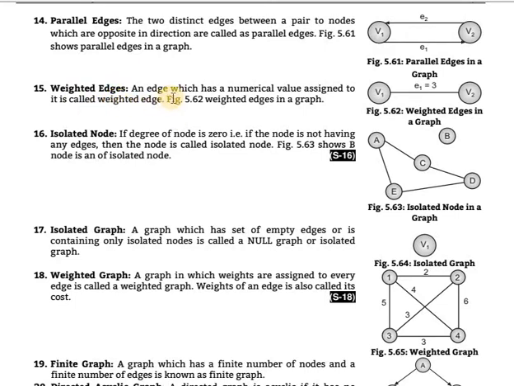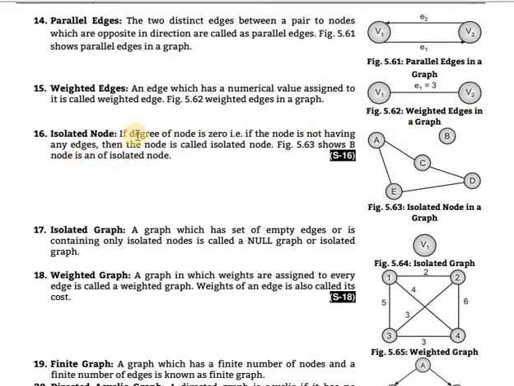Weighted edges. An edge which has a numbered value assigned to it is called a weighted edge. In the figure, E1 is edge 1 and E2 is edge 2. E1 is given the value 3, so it is called a weighted edge. An edge creates the path between two vertices. This is a weighted edge in a graph.